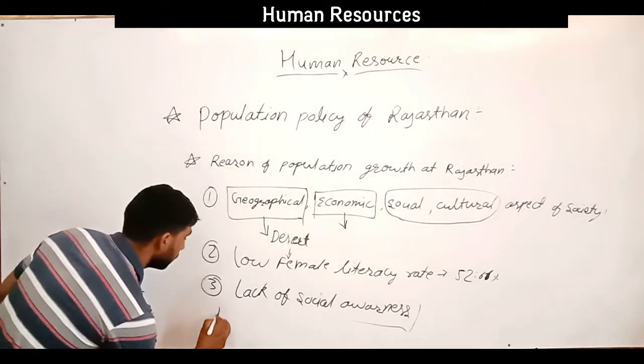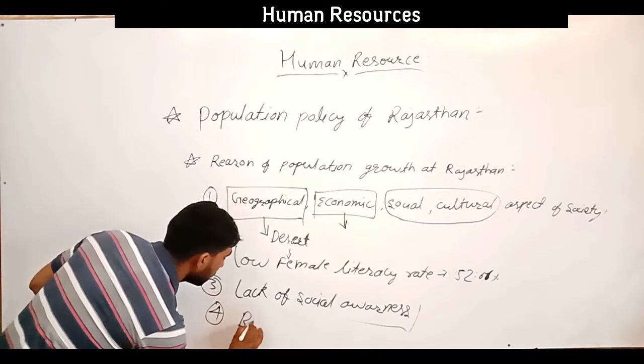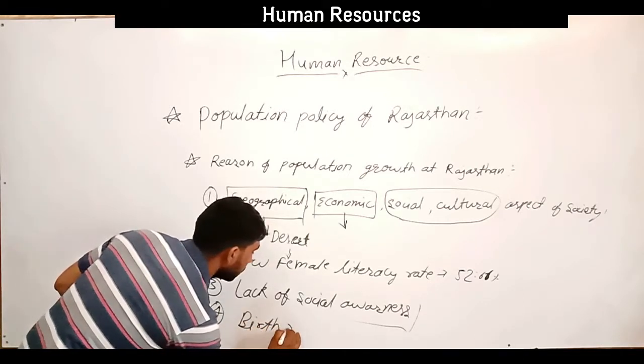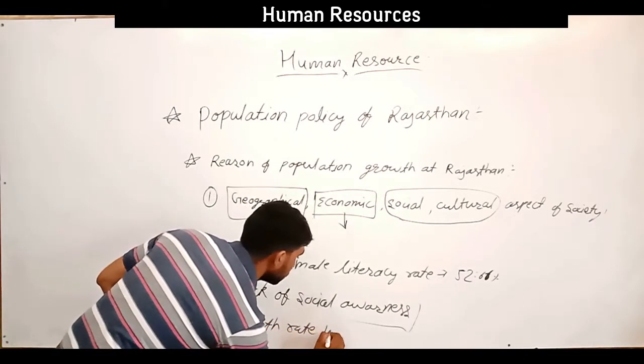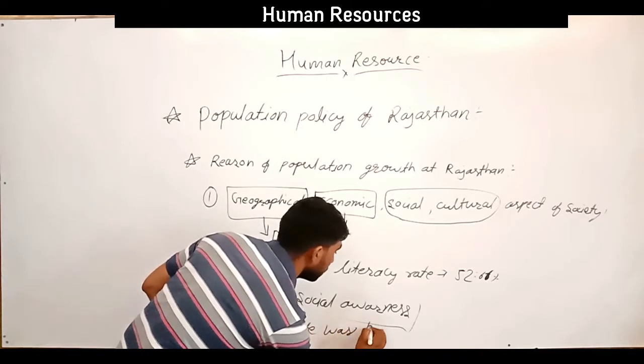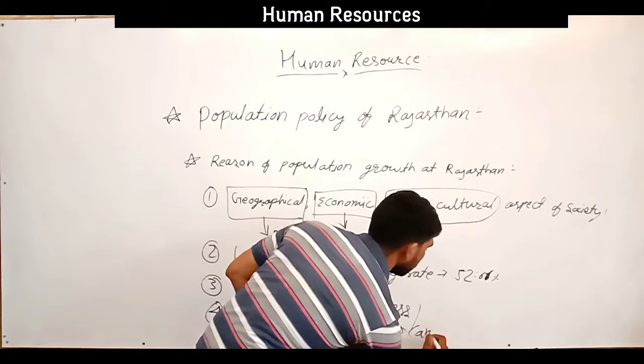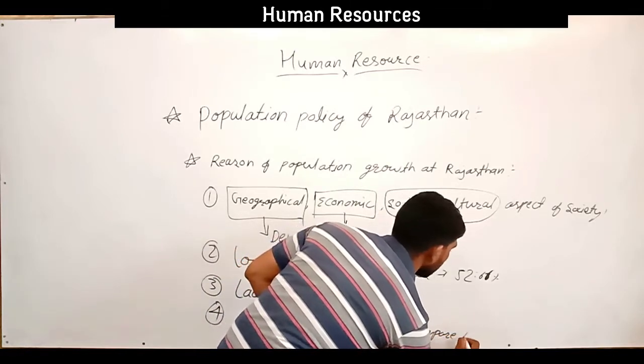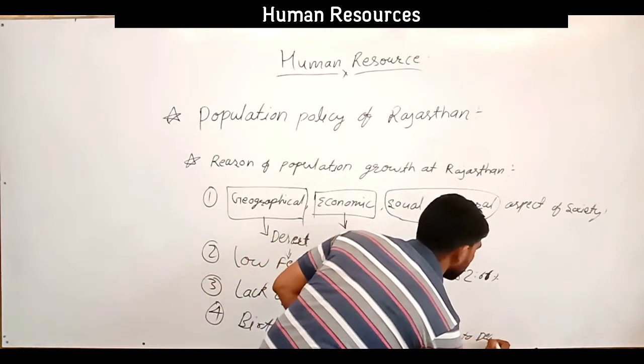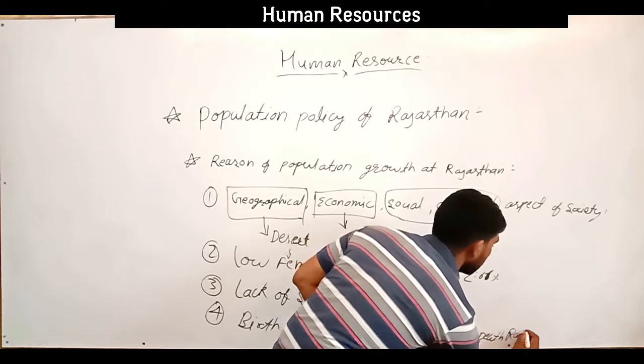So the fourth one: birth rate was high in Rajasthan in comparison to death rate.